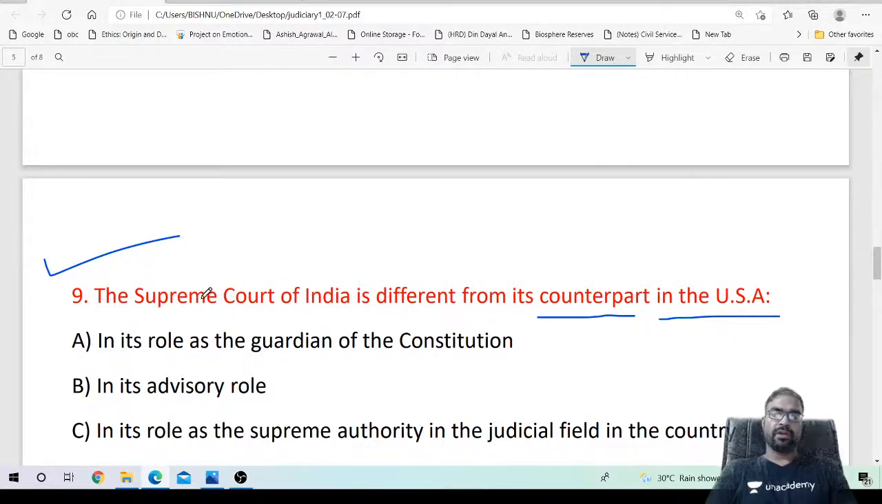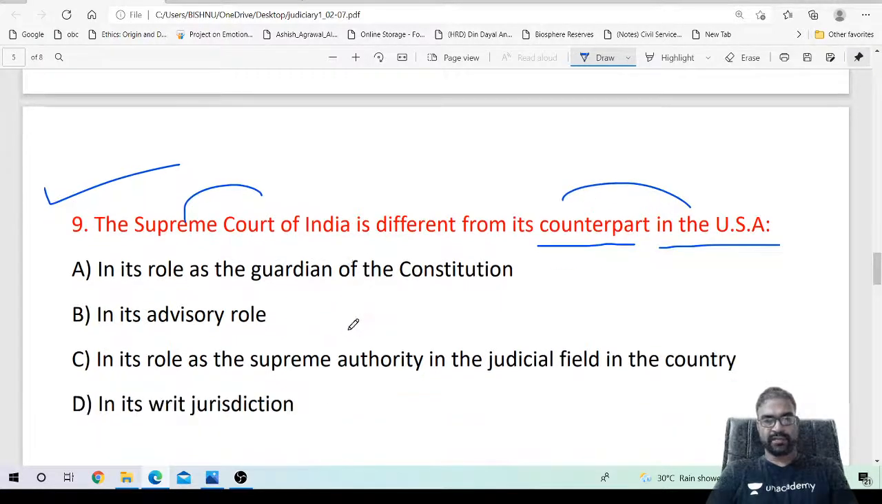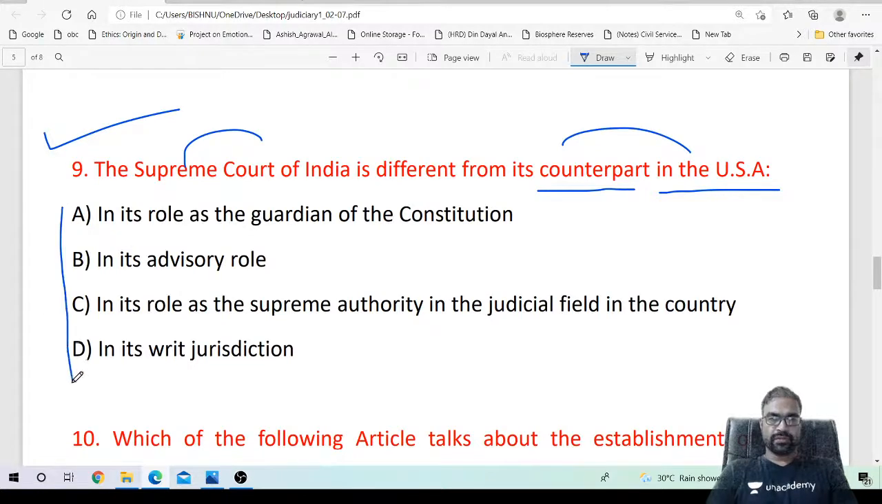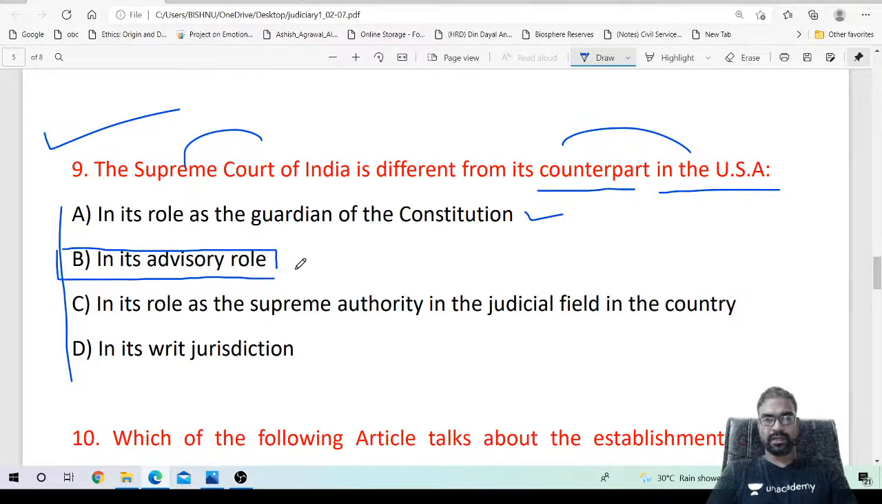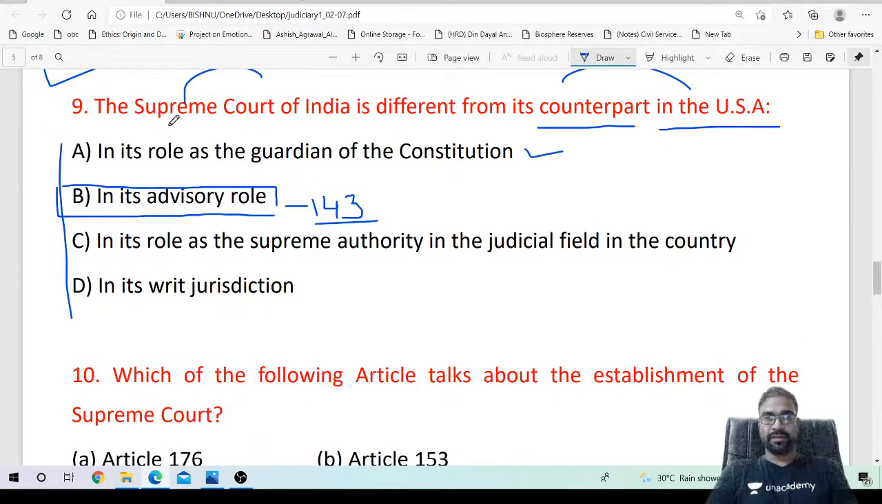The Supreme Court of India is different from its counterpart, that is Supreme Court of USA. Indian Supreme Court plays an advisory role, Article 143. But US Supreme Court does not have such type of jurisdiction. The Indian Supreme Court enjoys the advisory role, but the US Supreme Court does not have the advisory role.